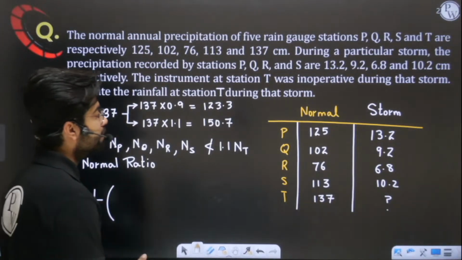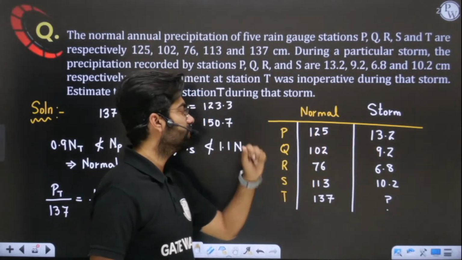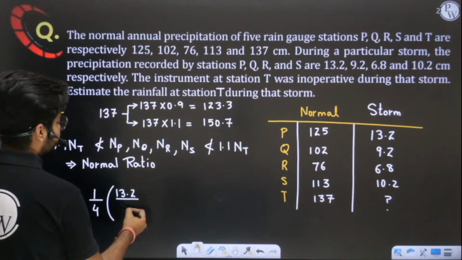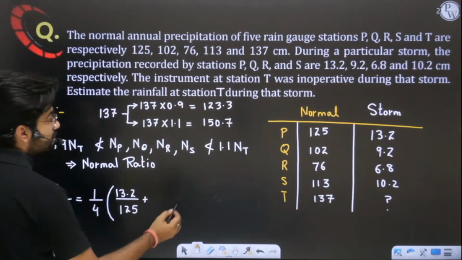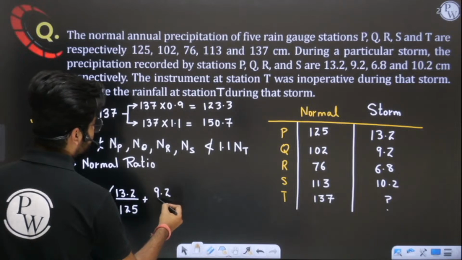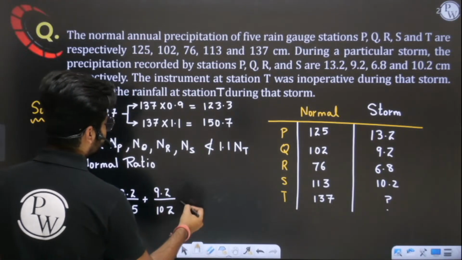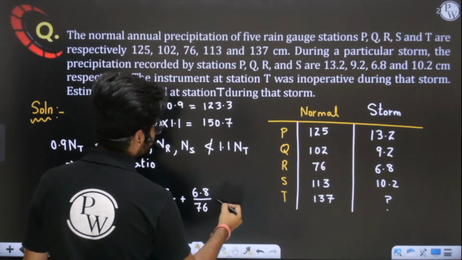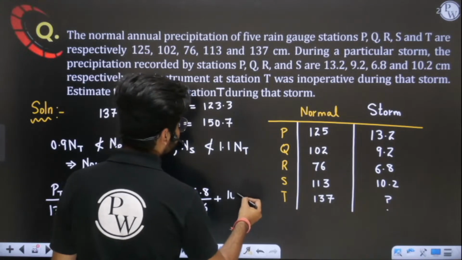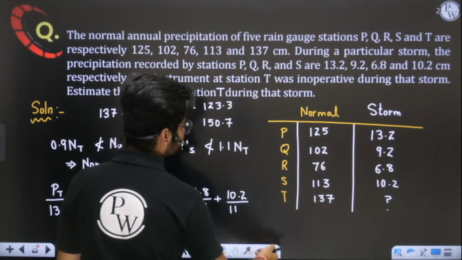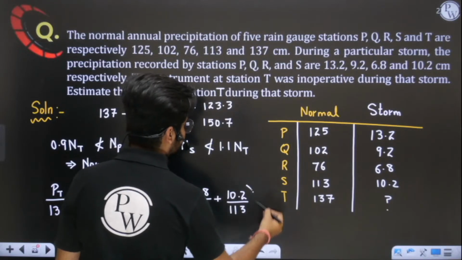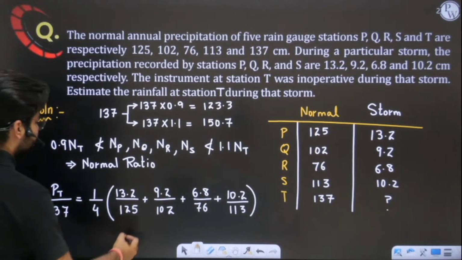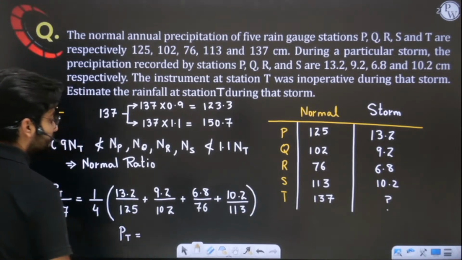So PP by NP, precipitation of P divided by normal: 13.2 divided by 125. Then the next station is 9.2 upon 102. Then for the next station we have 6.8 upon 76. Then we have 10.2 upon 113. Okay, so this is your normal ratio method. Kindly tell me how much value you are getting here. I am waiting. Everyone tell me how much value of PT we are getting here.